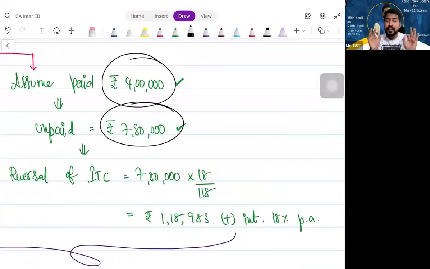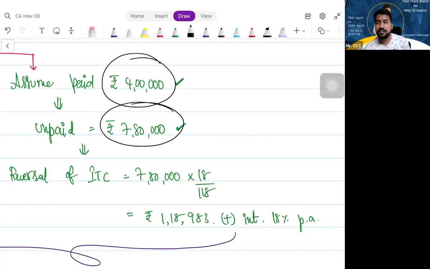7,80,000 divided by 118. You want only the GST component now to be reversed. Yes. So the 18% GST component is included already. You go with the reverse calculation and you will get 1,18,983, along with 18%. Is that clear? So once there was a problem with this particular adjustment actually. Shall we proceed?